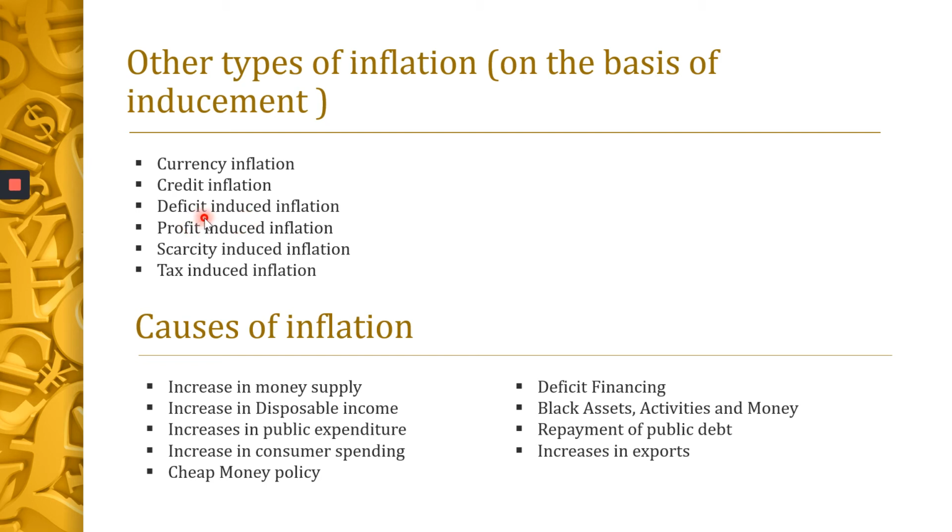What do you mean by deficit? Expenditure is more, but the revenue is less. So there is a shortfall of money. So immediately the government or the banks tend to print more and more currency. So there is an inflation. So this deficit-induced inflation means there is a deficit. So they are printing more and more money, which naturally increases the prices in the market. The deficit budget is generally financed through printing of currency by the central bank. As a result, price increases. This is only called as deficit-induced inflation.